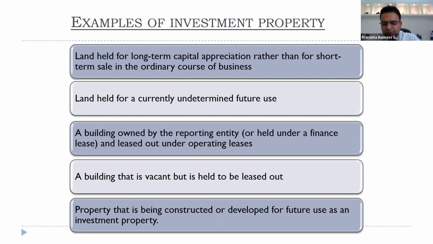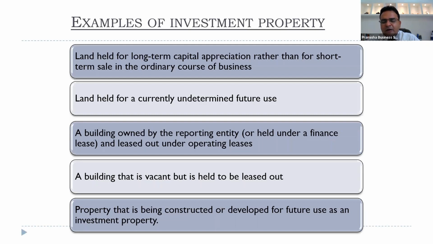But for the period during which it is being constructed, IS 40 has no guidance on how you will add the cost: what all costs you will include as part of direct material, direct labor, direct expenses, and what costs you can include as borrowing cost. When you are self-constructing an asset, there is guidance in IS 16 property, plant and equipment on what all costs you can include as part of the cost of making that asset.